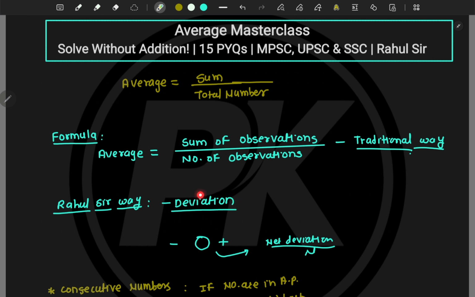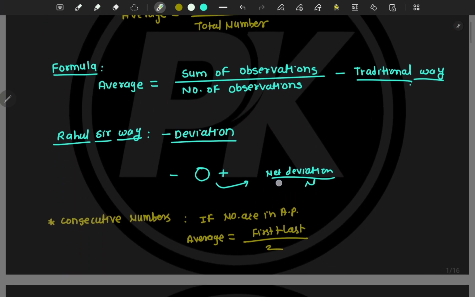We call it the deviation method. Okay, and the net deviation divided by n gives us the correction. We will see in problems how to use this way. Practically you will understand that thing.